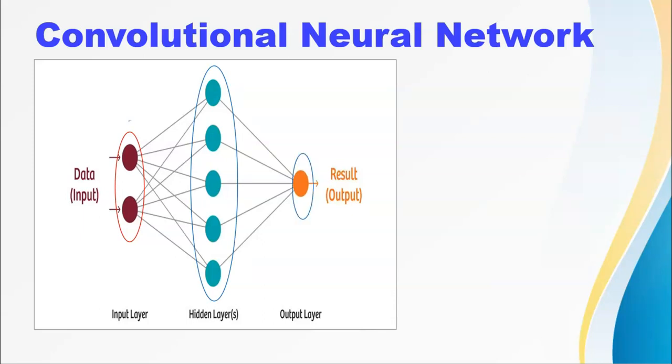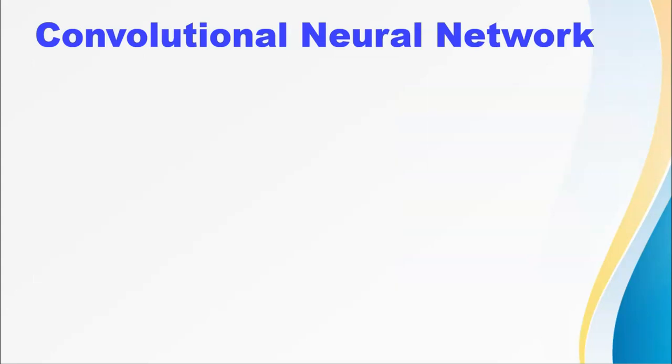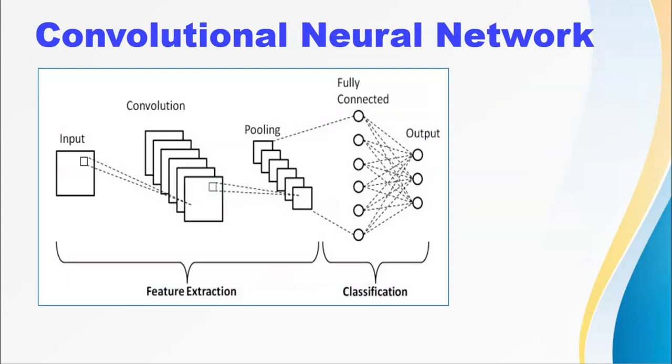The input layer accepts the image pixels in the form of arrays. Each pixel in the image is treated as a separate neuron in this layer, forming the input neurons. In CNN, there could be multiple hidden layers which perform feature extraction from the image by doing calculations. This includes convolutional, pooling, fully connected, and the output layer.